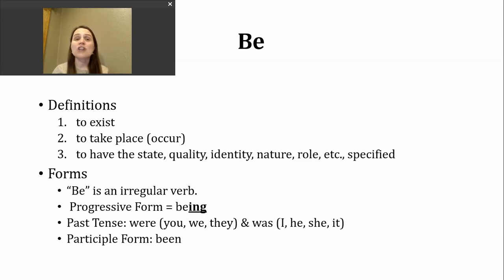Yesterday, we worked on sentences in the simple present, present perfect, and present progressive. Today, we're going to focus on the past tense. And the past tense is irregular, as I've mentioned. Be is were when the subjects are you, we, or they. Be takes the form of was when the subject is I, he, she, or it. As a reminder, the participle form of the verb is been. B-E-E-N.